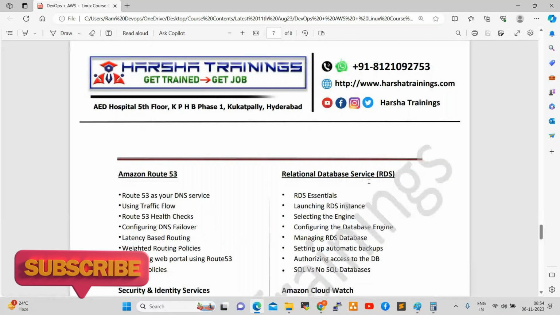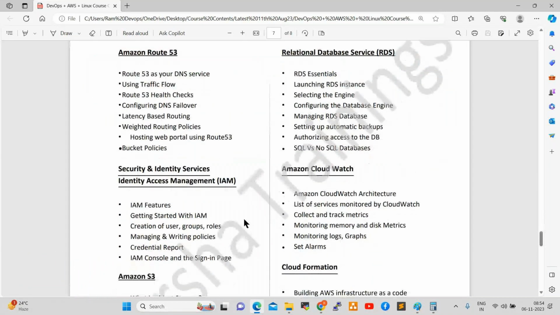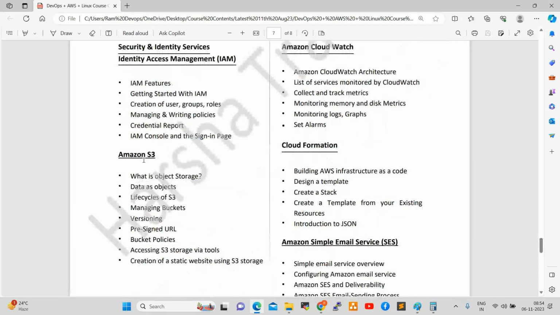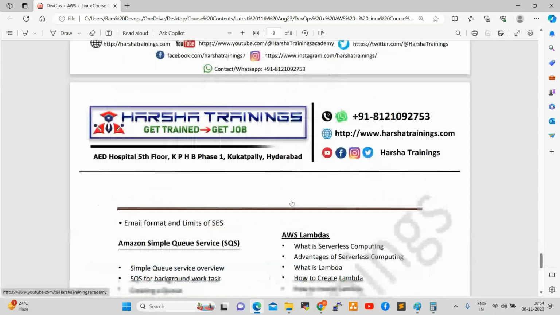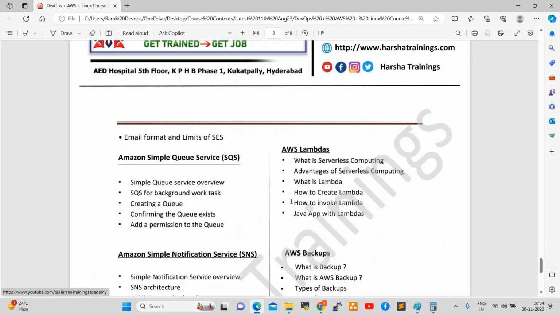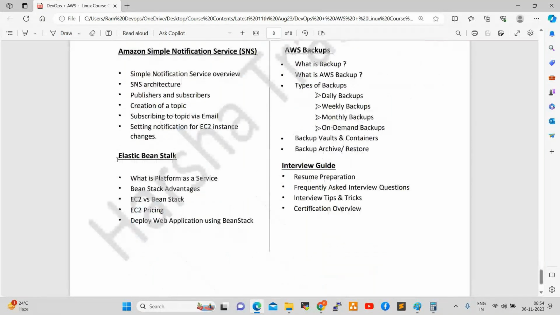Databases, RDS, relational database. Security and identity, the identity service which is IAM. Then CloudWatch, CloudTrail, CloudFormation, S3, and SES, Simple Email Service. These are all services. See here, Simple Queue Service, AWS Lambda, SNS, Simple Notification Service, AWS Backups, Elastic Beanstalk.